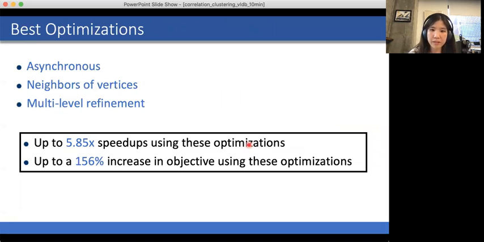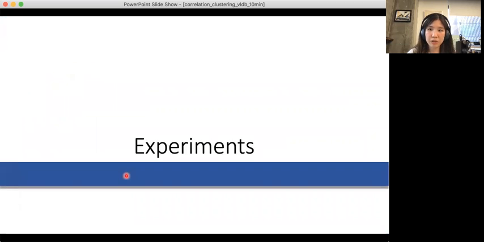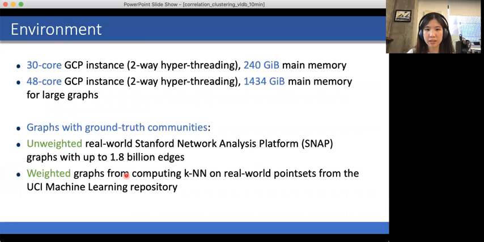So the best optimizations in conjunction with each other are the asynchronous setting, considering neighbors of vertices, and considering multi-level refinement. And we see up to a 5.85x speedup using these optimizations and up to a 156% increase in objective using these optimizations. So now we'll go over some of our experiments in a bit more detail.